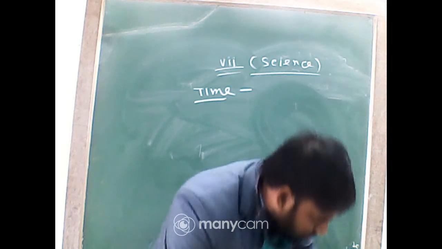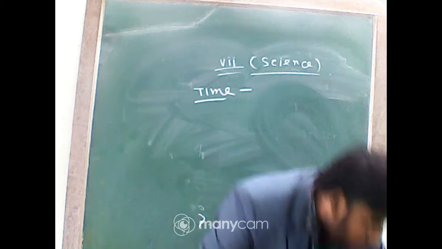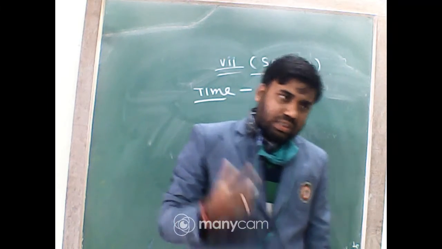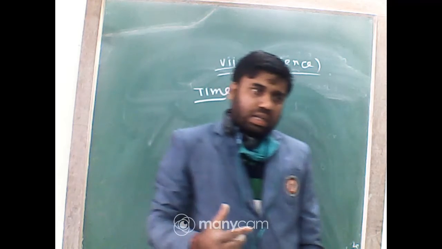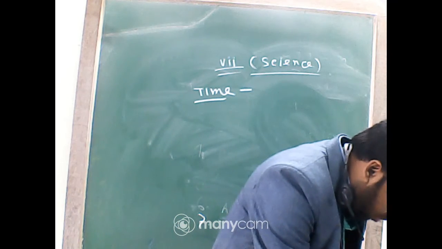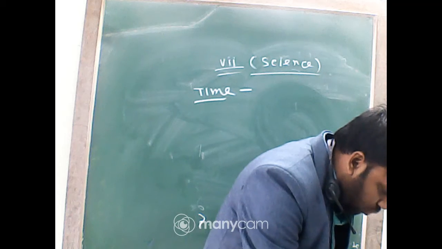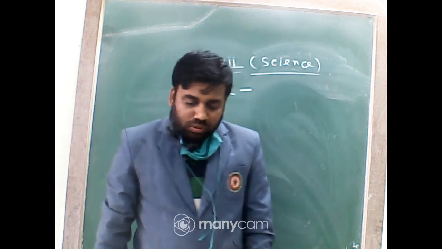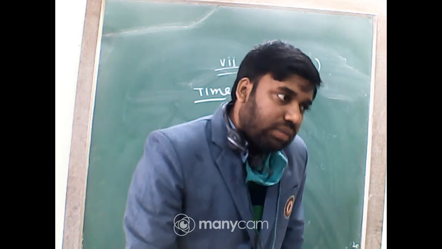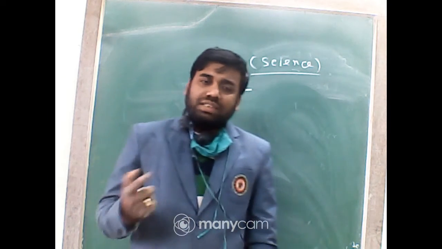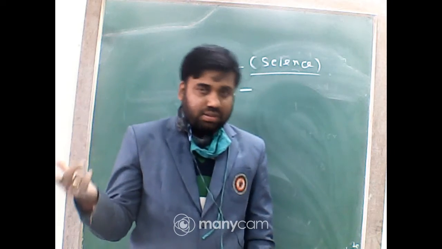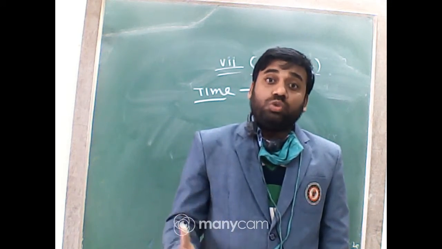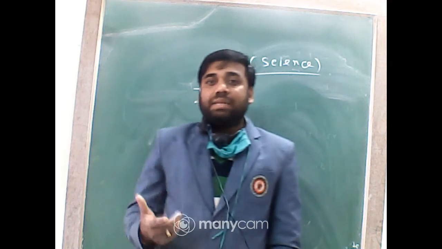through which they measure the time, like the sand clock, water clock, and some manual clocks, and quartz clocks to measure the time. In ancient time they used the rising of the sun, sunset, and a month, which is the time between two moons. In that way they measured the time.